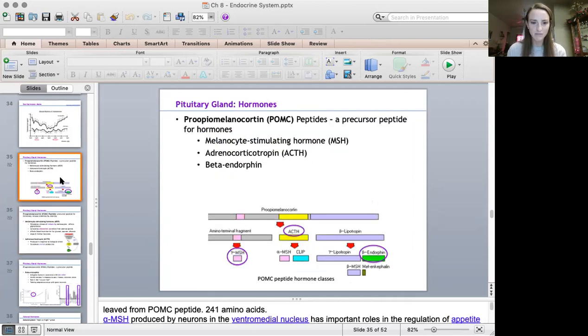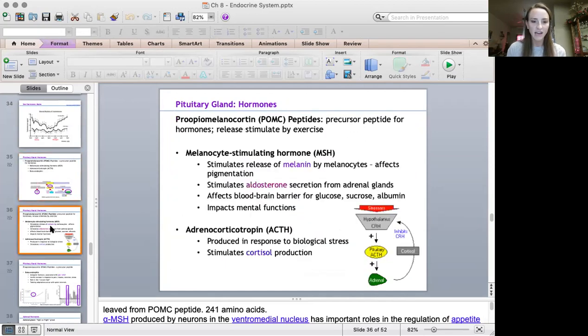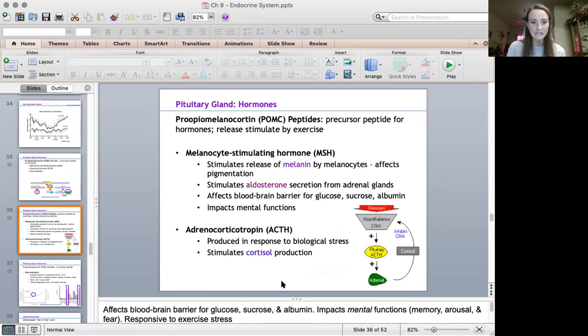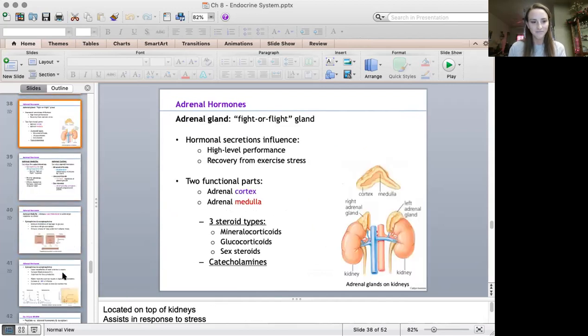Next is POMC peptides, which is just a class of peptide hormones. The one you had on your quiz was beta endorphin. So you'll probably be asked about these other two, so ACTH and MSH. I go over those two here. So this slide will be important. Just knowing what MSH is, what the main role of it is, which you see those roles there. And then knowing that adrenocorticotropin, ACTH, works with cortisol. So it stimulates cortisol production. So just knowing the basics of those hormones. You were already asked about beta endorphin, so you probably won't be asked about it again.